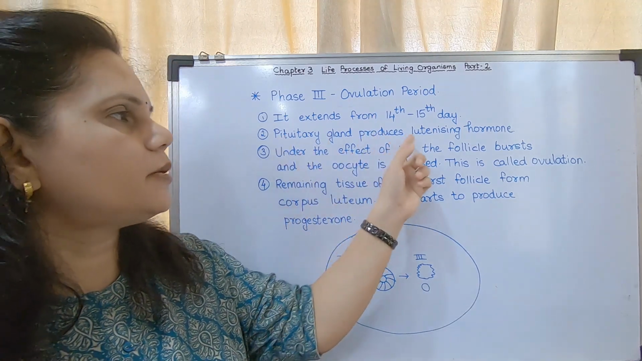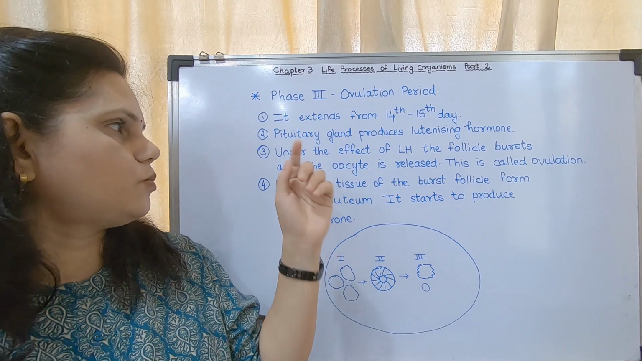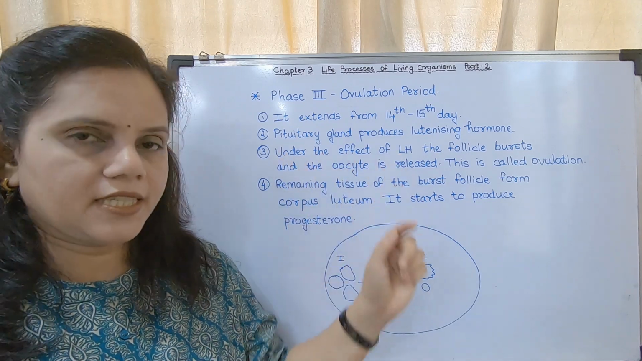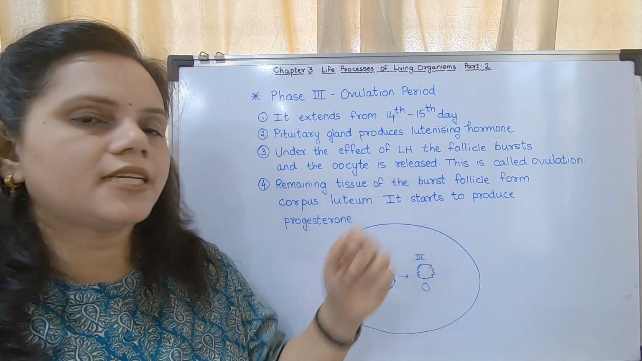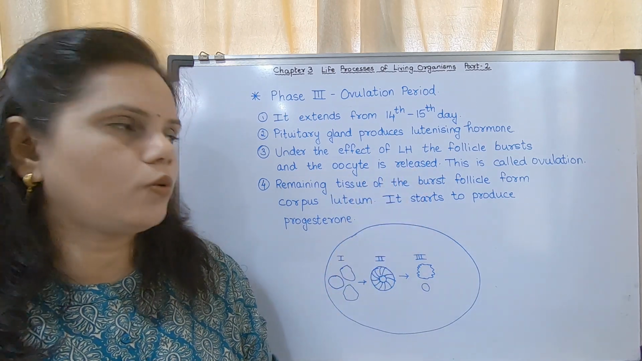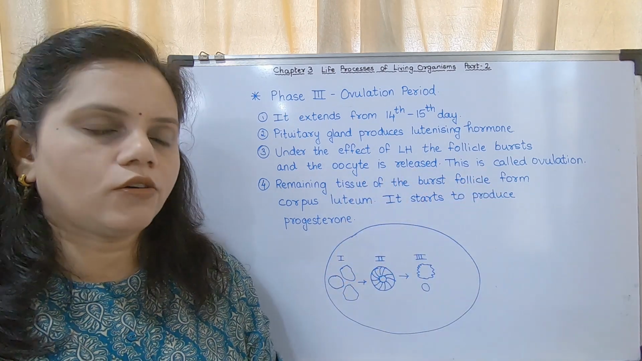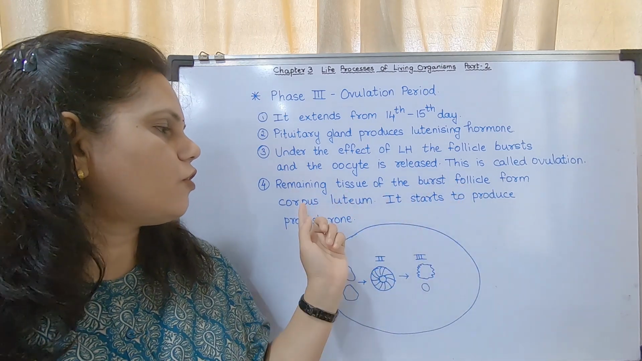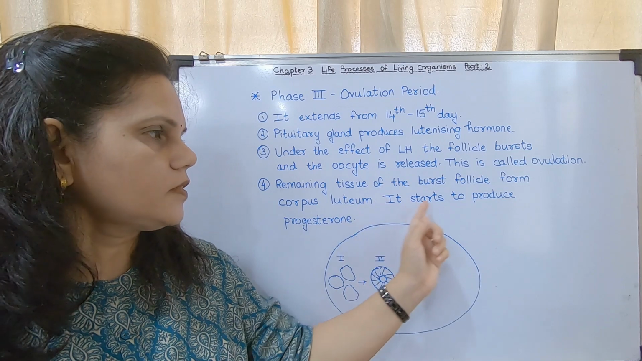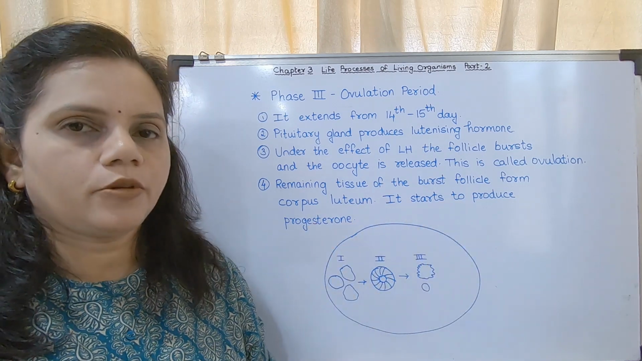So the pituitary gland produces luteinizing hormone. Under the effect of LH, the follicle bursts and the oocyte is released. Oocyte is ovum. This is called ovulation. The remaining tissue of the burst follicle forms the corpus luteum. It starts to produce progesterone.